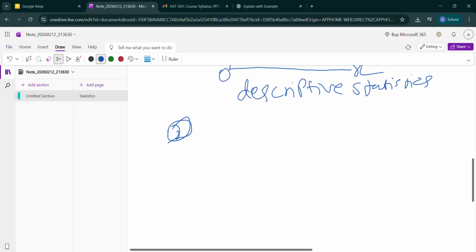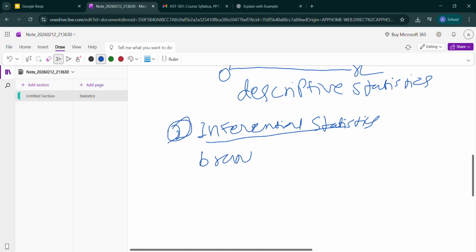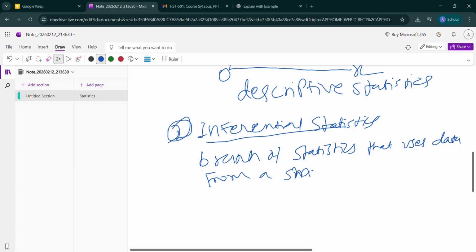The second one is inferential statistics. Inferential statistics is a branch of statistics that uses data from a sample to find a conclusion.